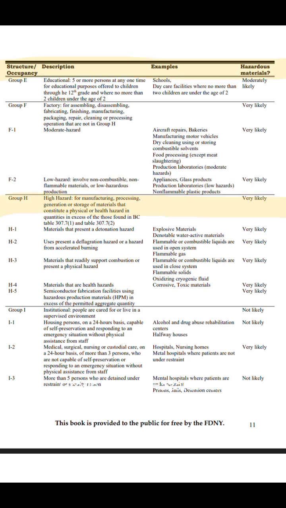Very likely. Group H high hazard, for manufacturing, processing, generation or storage of materials that constitute a physical or health hazard in quantities in excess of those found in the BC, Table 307.7.1 and Table 307.7.2. Very likely. H1 materials that present a detonation hazard: explosive materials, detonable water-active materials.